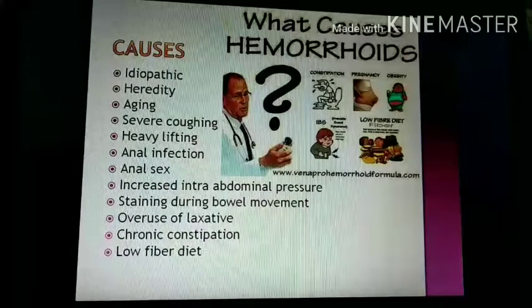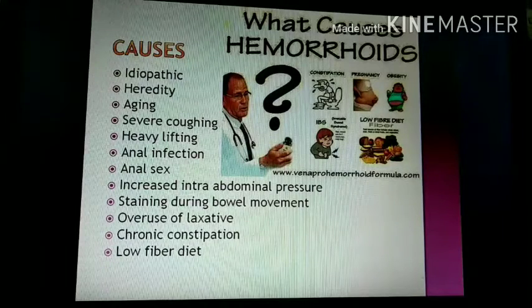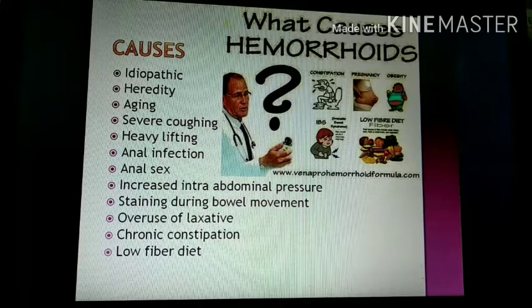Then what are the causes of hemorrhoid? Mainly the cause of hemorrhoid is idiopathic, that is, its etiology is unknown. There might be hereditary causes, but there is no real evidence of heredity; due to the same customs, environment and dietary factors, there may be evidence of family history.